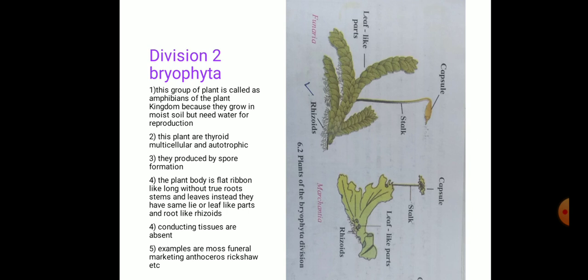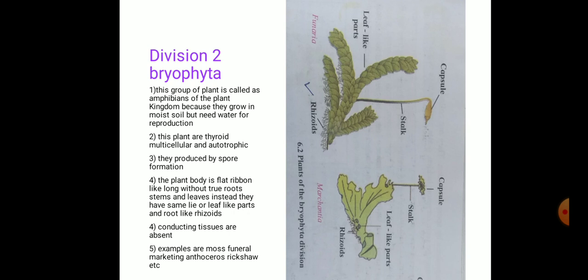Root-like structures are called rhizoids. They do not have specific tissue for conduction of food and water. Examples of Bryophyta are moss, Marchantia, Anthoceros, Riccia, etc.